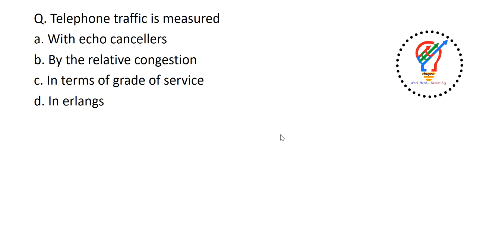Next one. Telephone traffic is measured with echo cancellers by the relative congestion in terms of grade of service in Erlangs. So the answer is, the telephone traffic is measured in Erlangs.